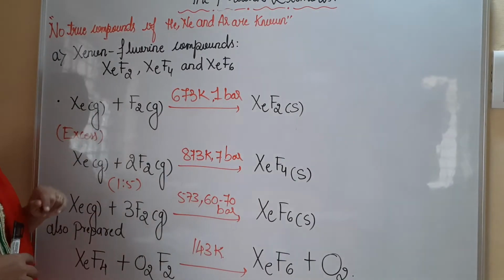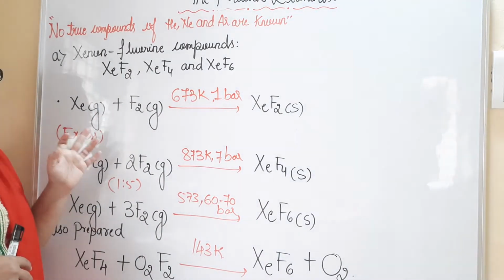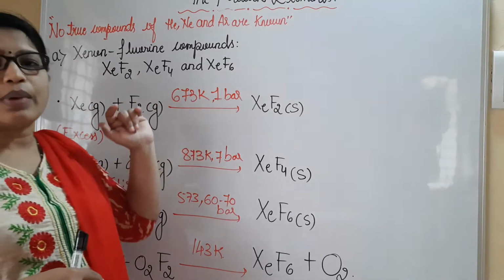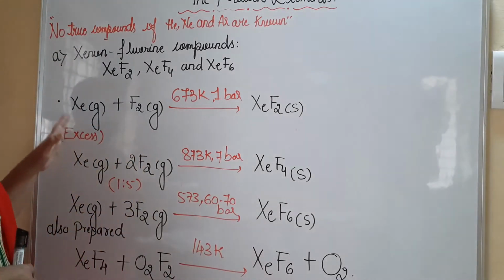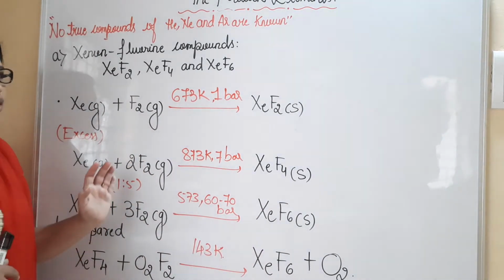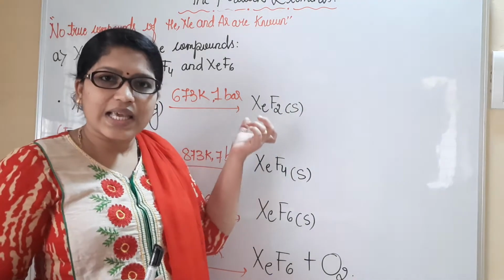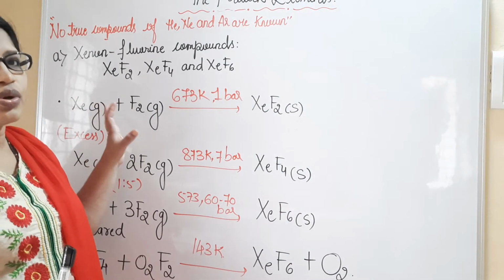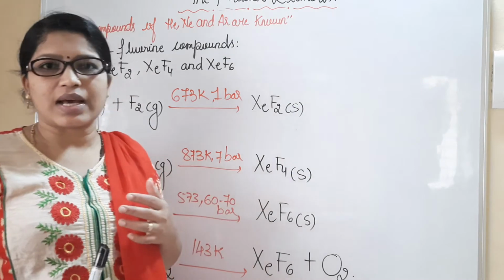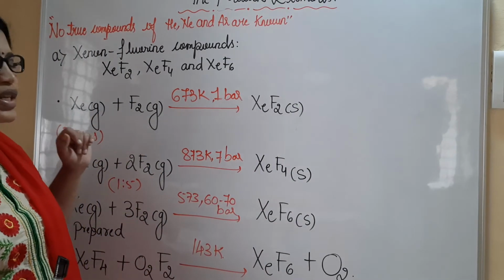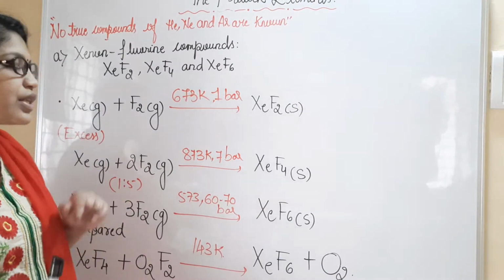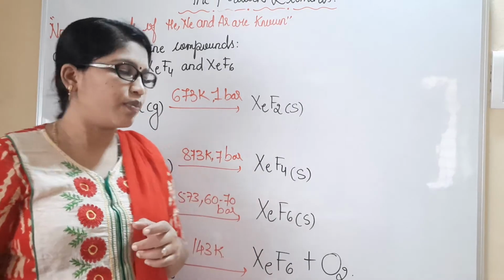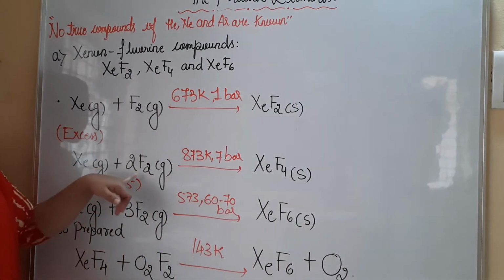So the very first one I'd like to write here is that xenon gas is passed over fluorine gas at 673 Kelvin temperature by maintaining the pressure at 1 bar. Here xenon gas is taken in excess to form the respective xenon fluoride, that is XeF2. The physical state changes when product formation takes place. Here xenon is in gaseous form, fluorine is also gaseous. We consider xenon in excess and XeF2 is formed in solid form.